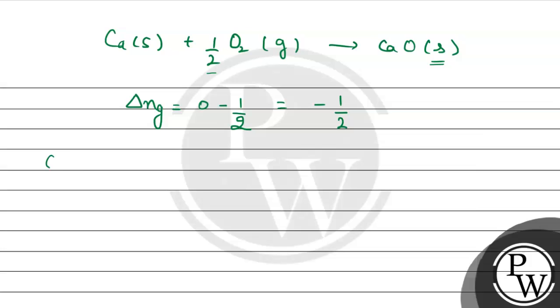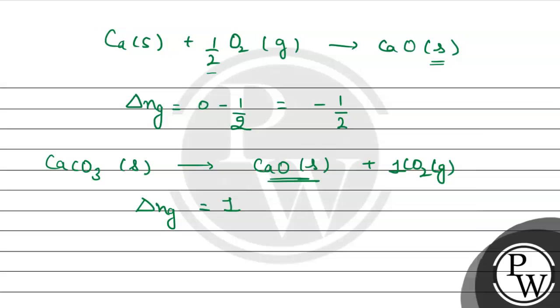Now let us see for the next reaction in which calcium carbonate solid form में है, it leads to the formation of the calcium oxide, and along with this carbon dioxide gas का formation होगा. Now for this we can see जो हमारे पास change आएगा delta Ng, that will be equals to the 1 mole of the carbon dioxide gas है हमारे पास. So ये तो solid है calcium oxide, so minus करेंगे we can see कोई reactant gaseous form में नहीं है, so it will be 0. So 1 आ गया हमारे पास for this reaction delta Ng का value.